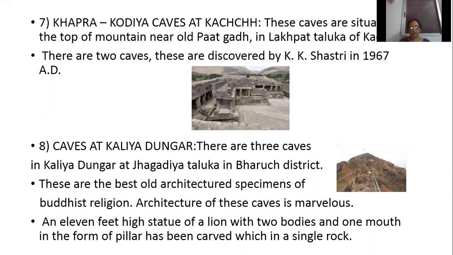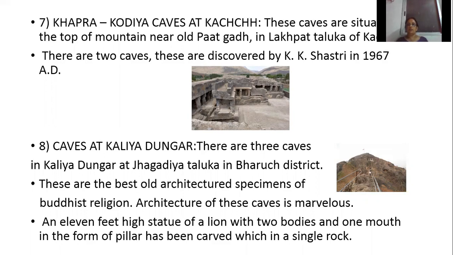So these are the caves of Gujarat. So we can find cave architecture in Gujarat also. First one is the caves at Junagadh, and in Junagadh three groups of caves have been found. First is the group of Bhavapyara caves, situated at Bhavapyara mud, and there are three layers of caves intersecting each other at a right angle.